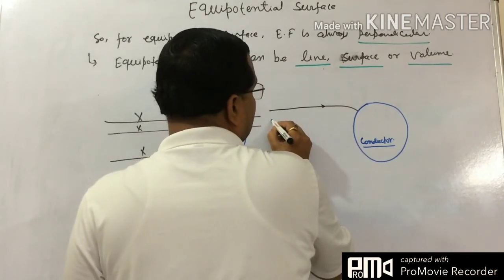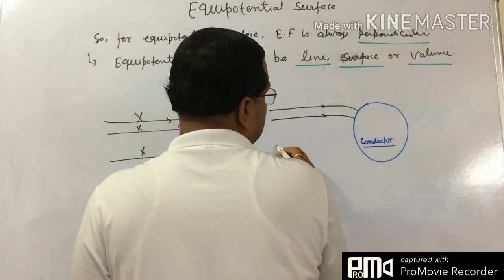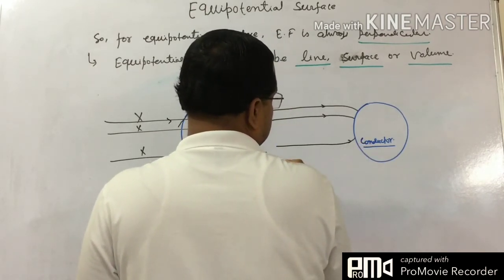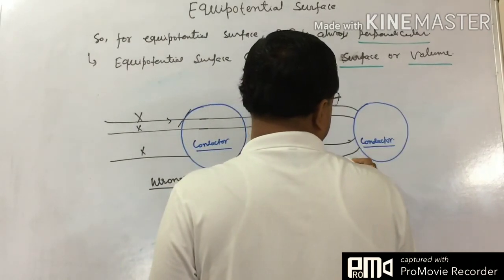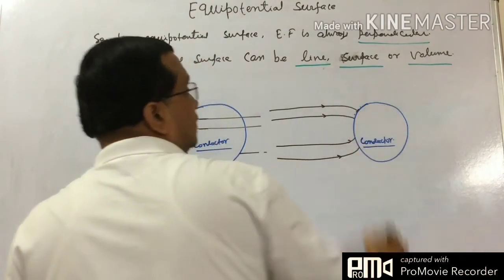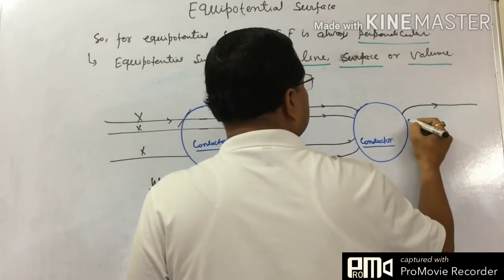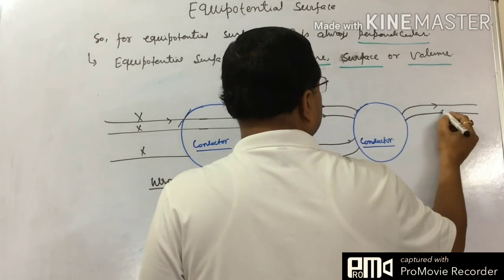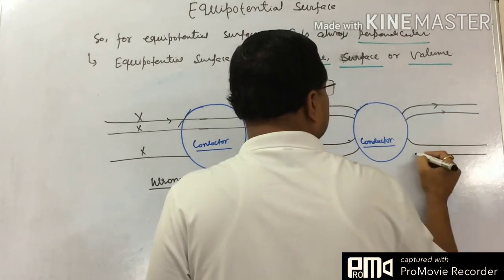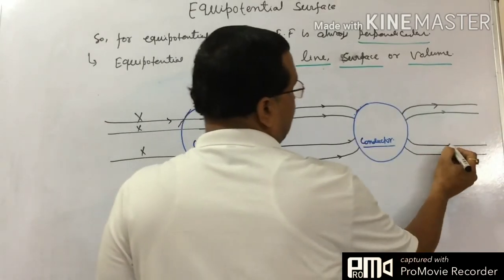If the lines are coming like this, it has to bend here in such a way that if you draw the tangent, it looks perpendicular to that. And now for outside, it is like this. So draw the straight line, and it is perpendicular to that, inside the conductor 0. This is the correct way of mapping the electric field.